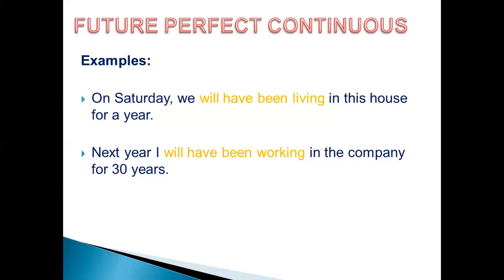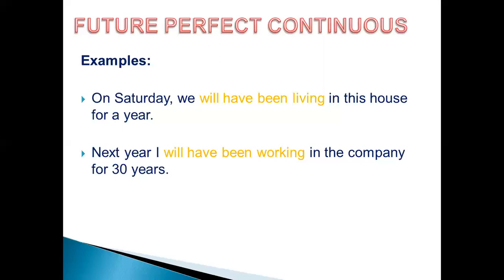The other example is, next year I will have been working in the company for 30 years. What is the difference here? Here it has the continuous tense, and in this sentence also it has the perfect tense.